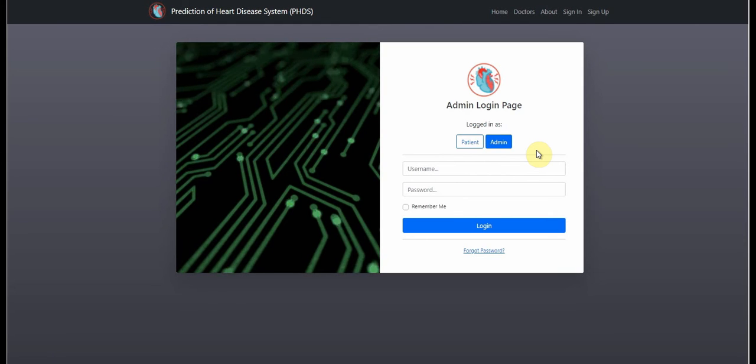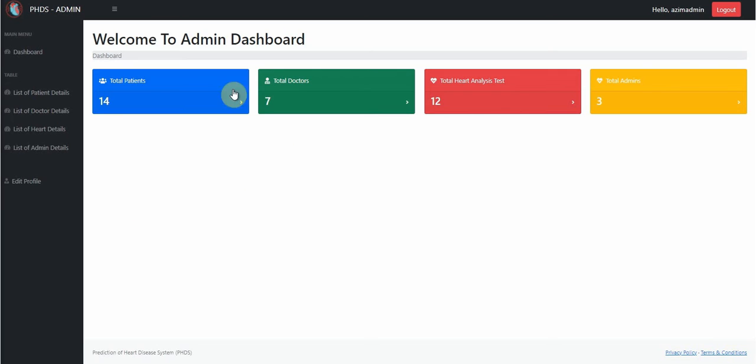Firstly, we're going to look into the second problem of the solution, which is no computerized system for collecting and monitoring data in IGN. Now we're going to sign in as admin. After admin login, it will direct to the admin dashboard. On the right top, we can see the admin name, and on the left is a sidebar menu that has a list of patient details, list of doctor details, list of heart analysis details, and list of admin details.